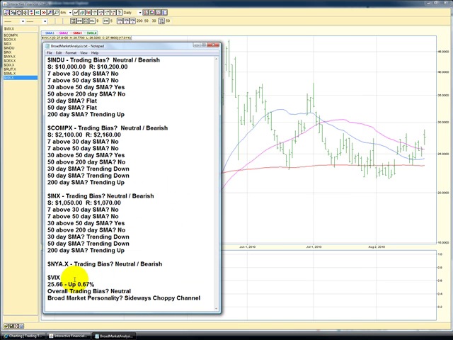Whenever the market sells off, traders get a little bit on the worried side. That's now 27.46. Up 7.01%. Overall trading bias is now going to be neutral bearish.